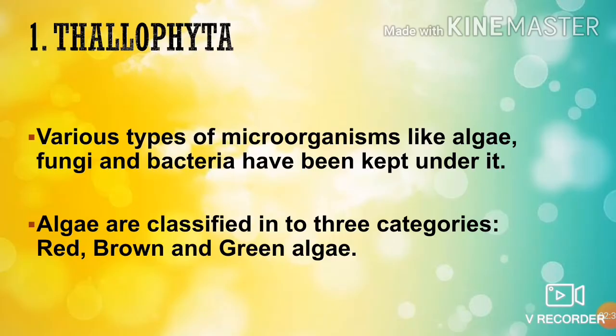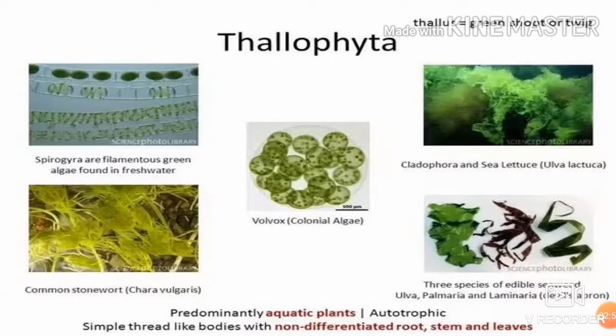Now the first part, which is Thallophyta. Various types of microorganisms like algae, fungi and bacteria are kept under it. Algae are classified into three categories: red, brown and green algae. They are predominantly aquatic plants. They are autotrophic because they are green in color, chlorophyll is present, and they have a simple thread-like body with non-differentiated root, stems and leaves. Thallus, actually, is the green shoot or twig.